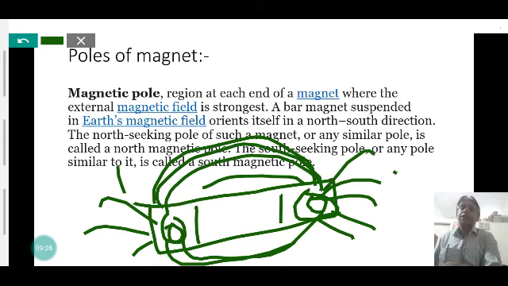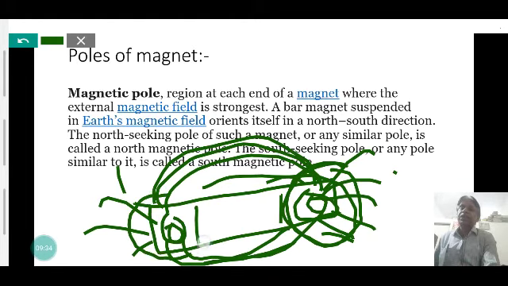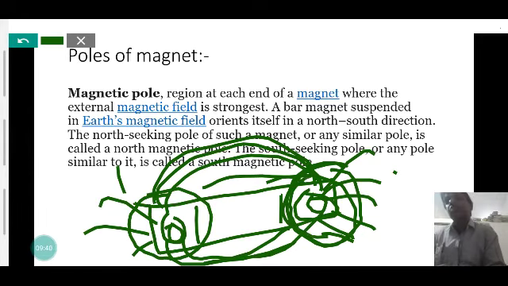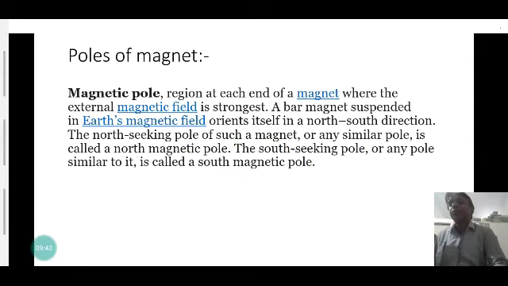The degree of crowdedness of the magnetic field lines represents the strength of the magnet. So the region where the strength of the magnet is maximum is called the pole of the magnet. There are two poles, the regions of the magnet where the external magnetic field is strongest.